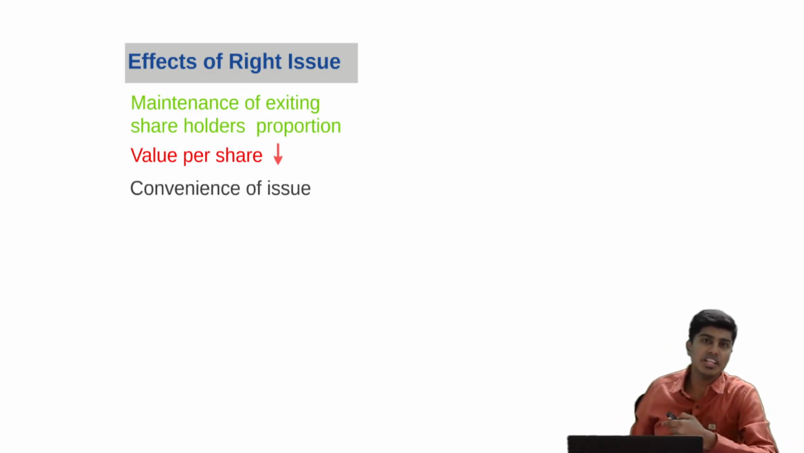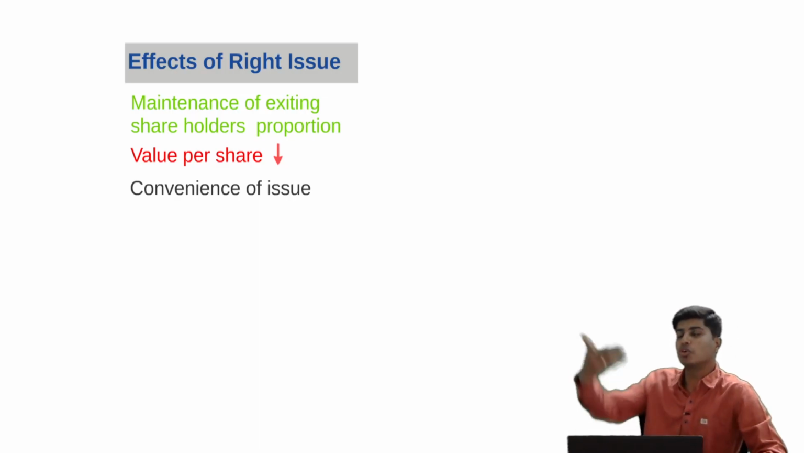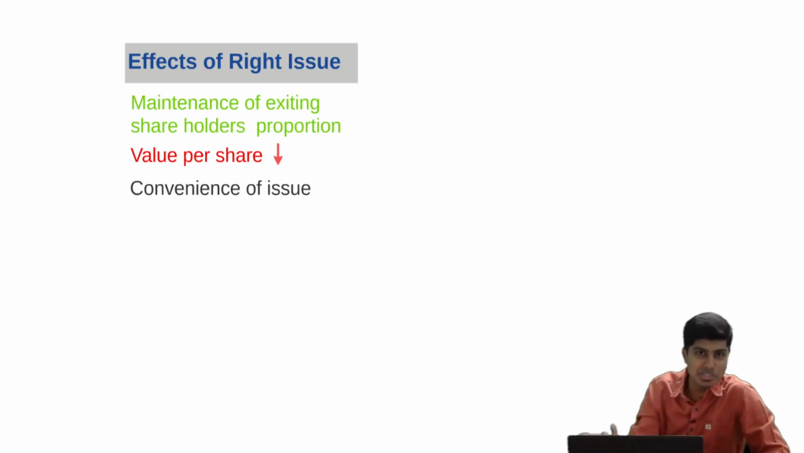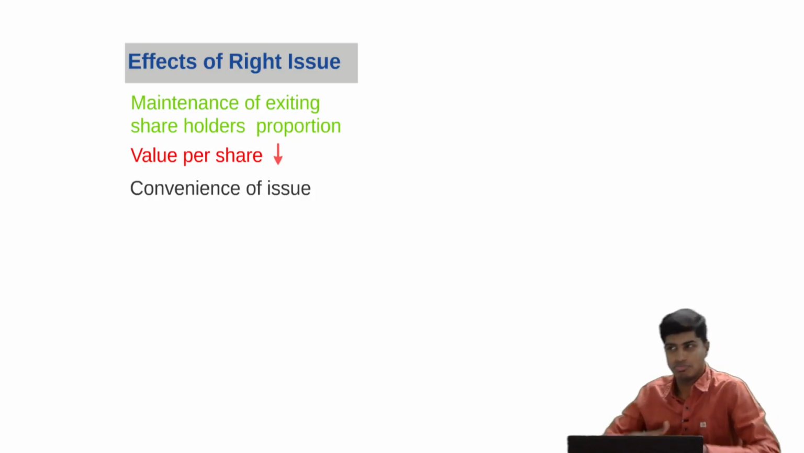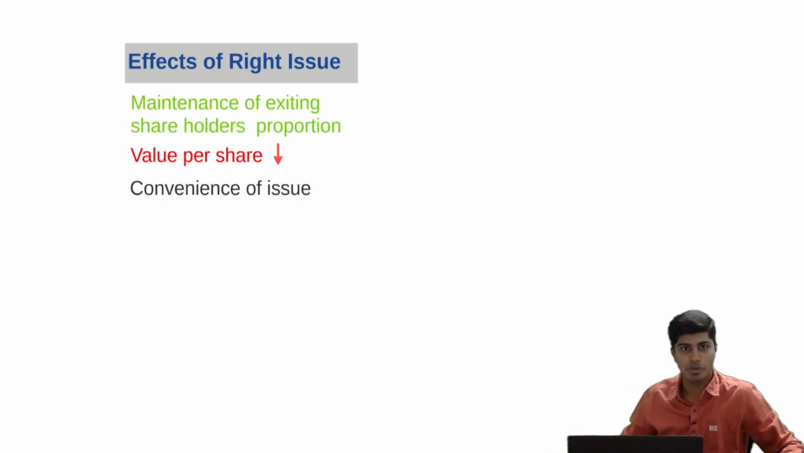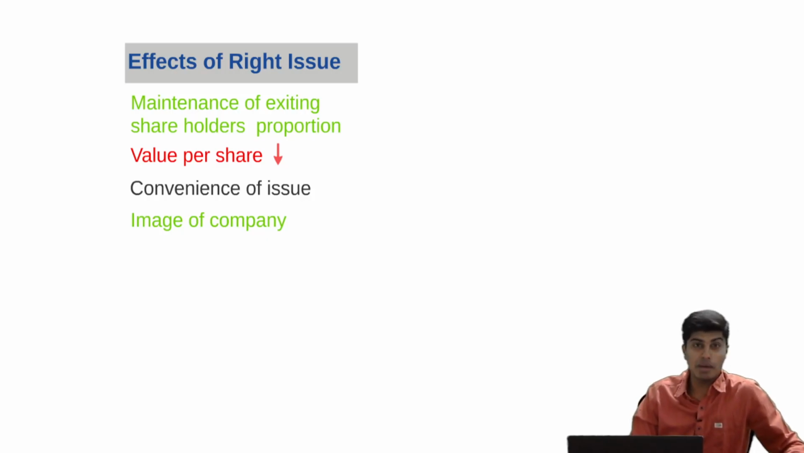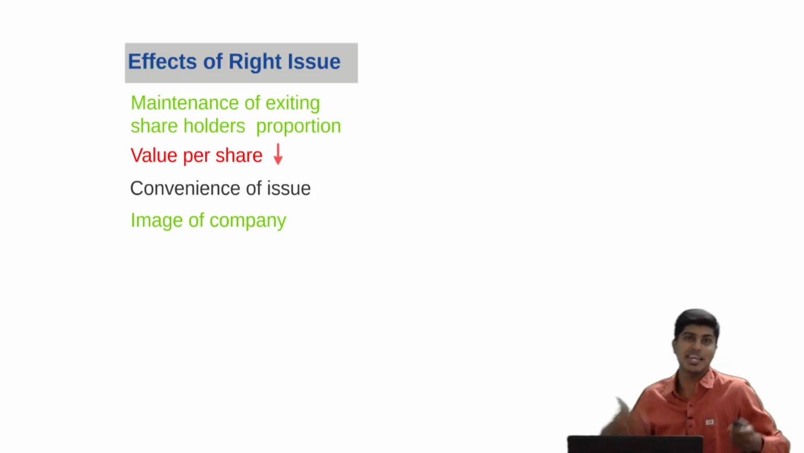And convenience of issue is definitely there. You don't have to go to an external shareholder and convince him to buy by stating some amazing facts in the prospectus. An existing shareholder is more easily convinced to buy the shares. So there is definitely convenience of issue. And the image of the company will become better because the company is caring about its existing shareholders.